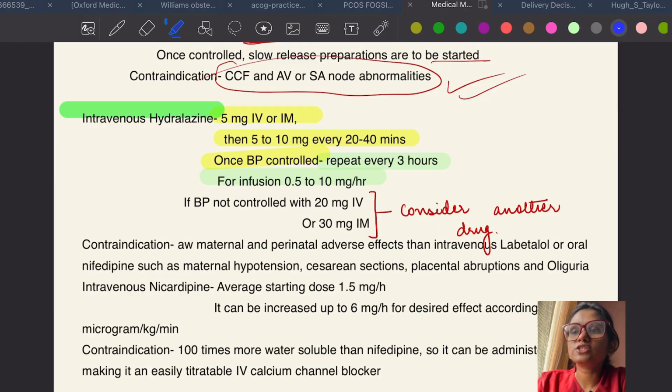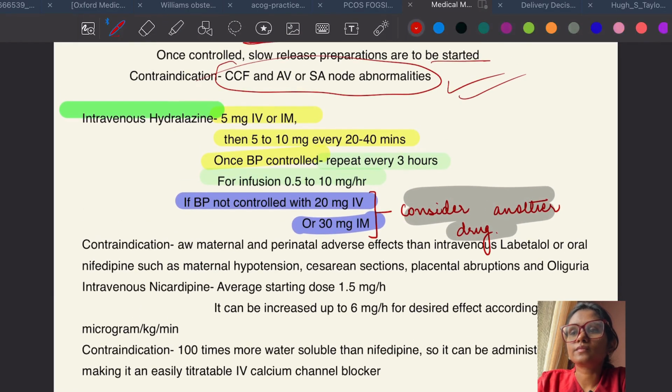If BP is not controlled with 20 mg IV or 30 mg IM, then you need to consider another drug. So what are the contraindications for IV hydralazine? It is associated with more maternal and perinatal adverse effects than intravenous labetalol or oral nifedipine, such as maternal hypotension, cesarean sections, placental abruptions, and oliguria.